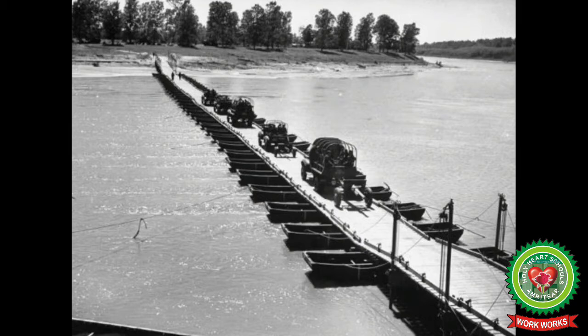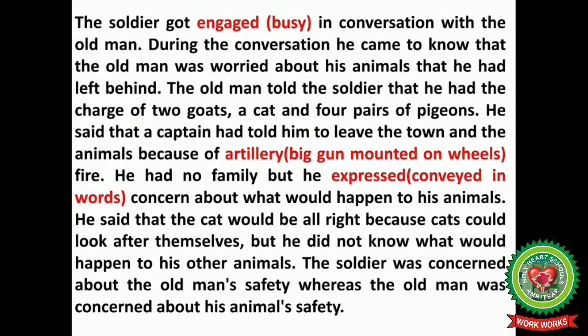Students, the old man met the soldier and engaged in a conversation with him. During the conversation, the soldier came to know that the old man was worried about the animals that he had left behind. The old man told the soldier that he had the charge of 2 goats, a cat and 4 pairs of pigeons. He said that a captain had told him to leave the town and the animals because of artillery fire. He had no family, but he expressed concern about what would happen to his animals.